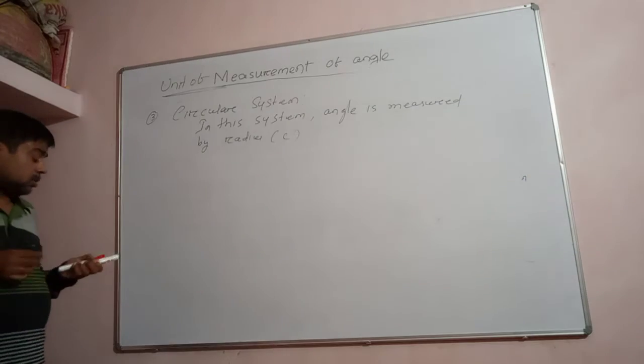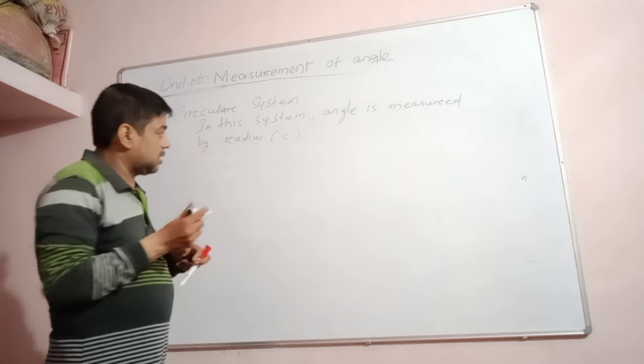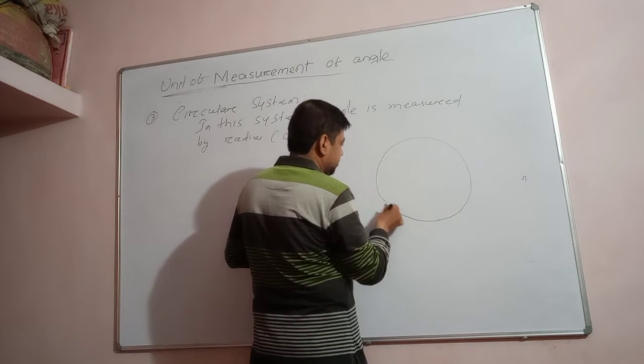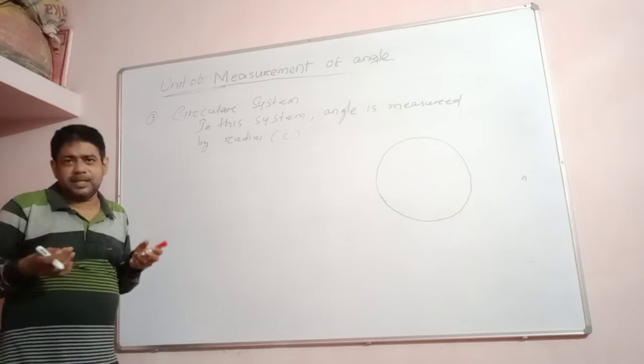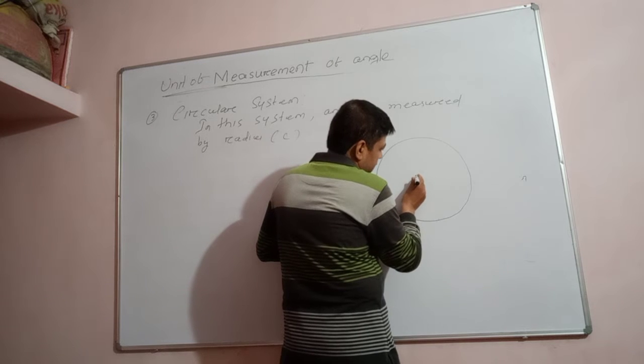But you know the circle, do you or not? You must have an idea of a circle. Suppose I am drawing a circle here. From the concept of circle, radian will come. This is a circle. A circle has a radius. Let this be the center of the circle. Let us draw one of the radii.